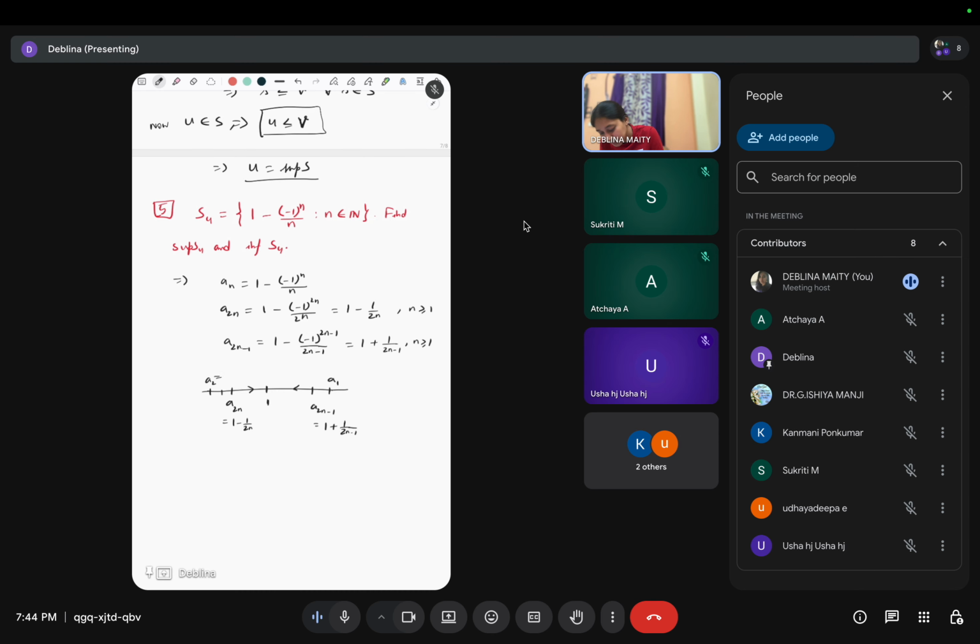So a2 is 1 minus half and a1 is what? a1 is 2, right? So half, which is a2, is less than or equal to a_n, less equals to a1, which is 2.